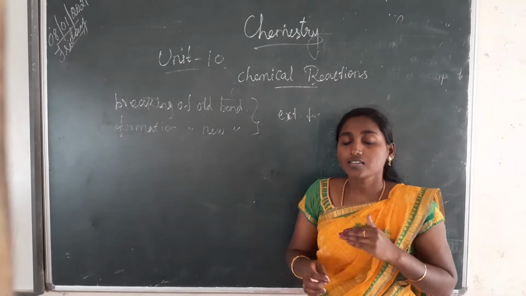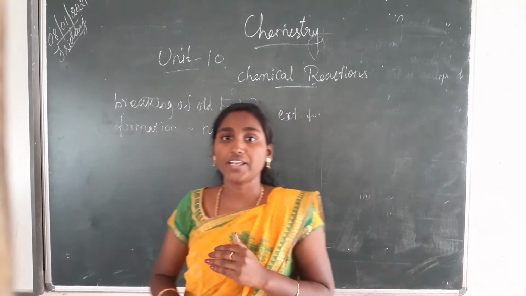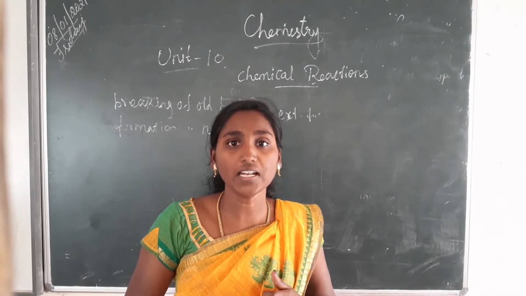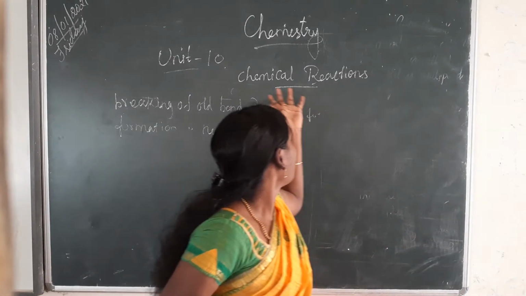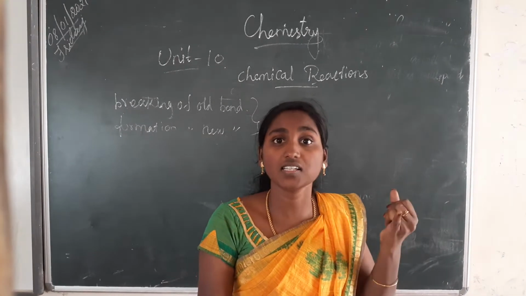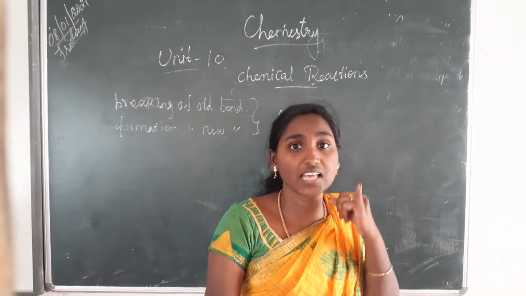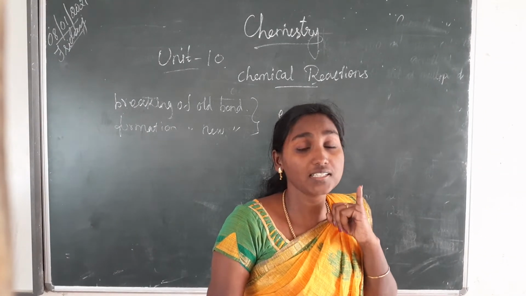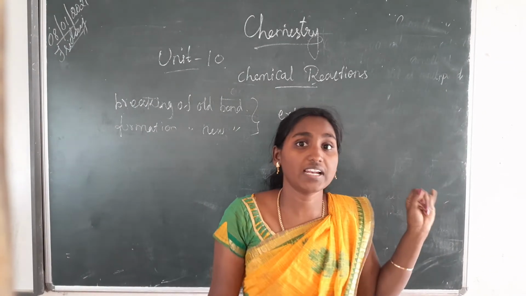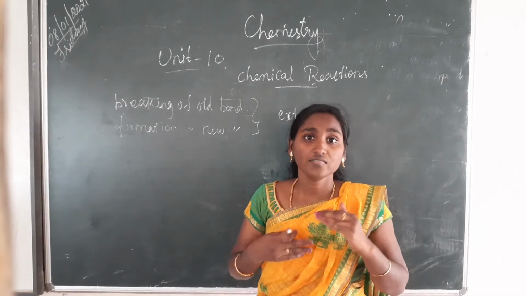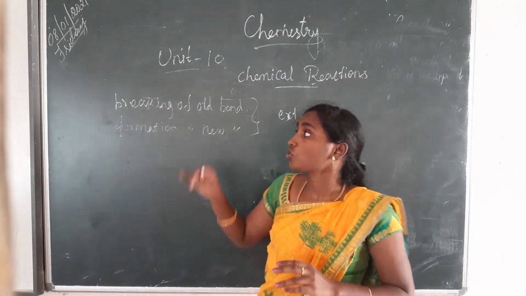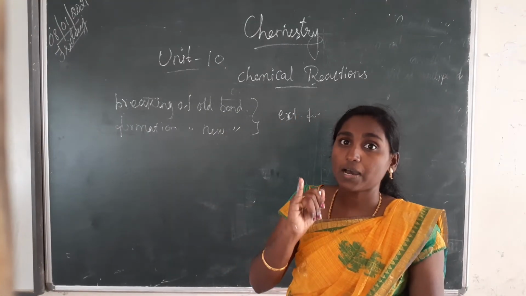In this lesson, first we are going to study types of chemical reaction. You know some examples of chemical reactions. Rusting of iron is a good example. In the previous lesson we also studied what rust is, what the chemical formula of rust is, and so on. So rusting of iron is a good example.